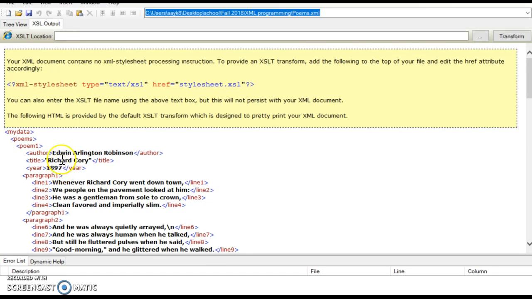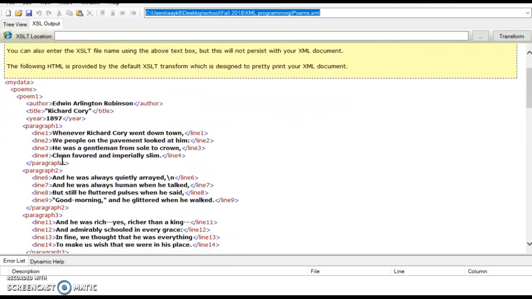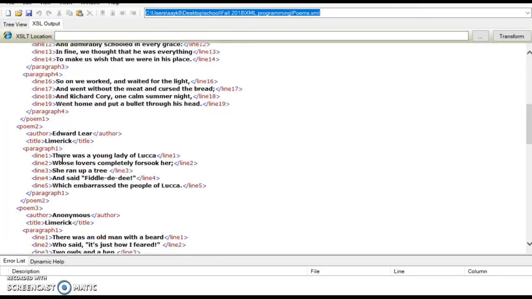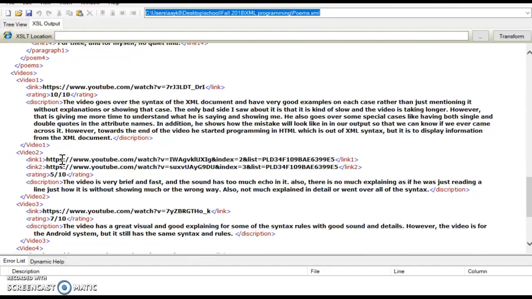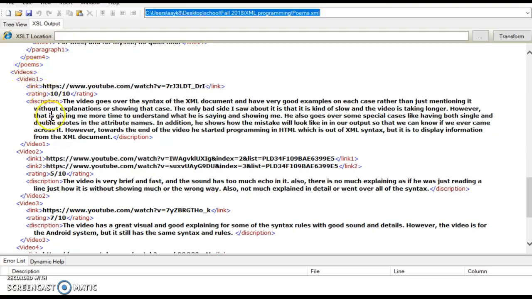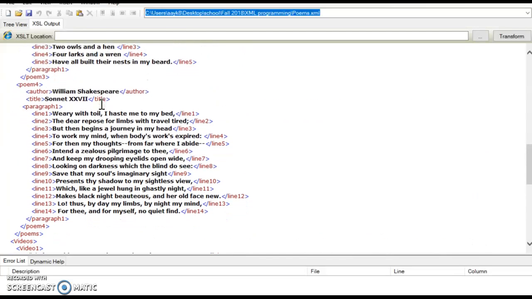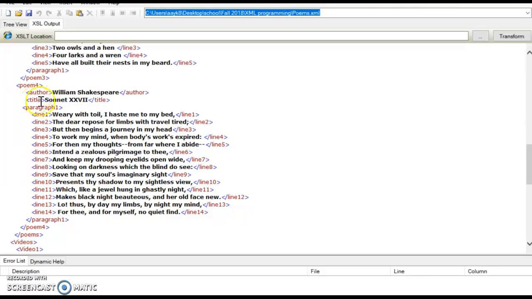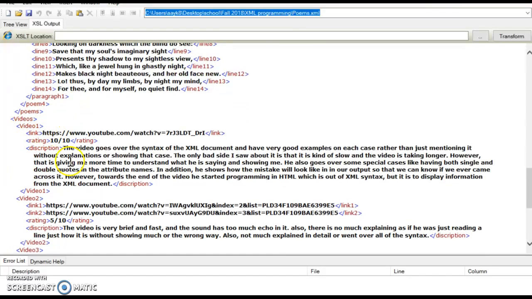This is how my data is going to look. The poems did not get affected, they stayed the same. It was pretty easy to add more data to it. And this is the videos data over here. Each one has a link, rating, and description. Of course, the data is not the same. This one is described in poems and has author, title, and paragraphs, and lines in each one. This data is different, yet everything is still organized.